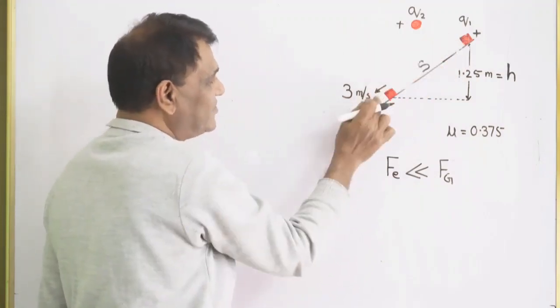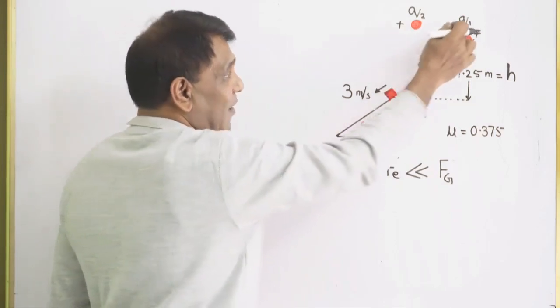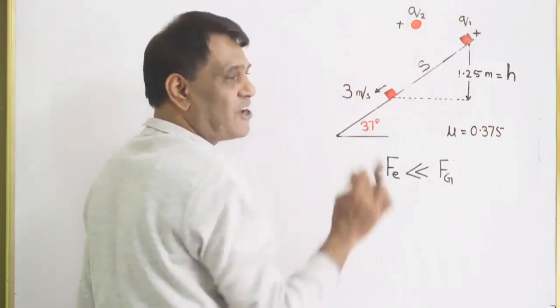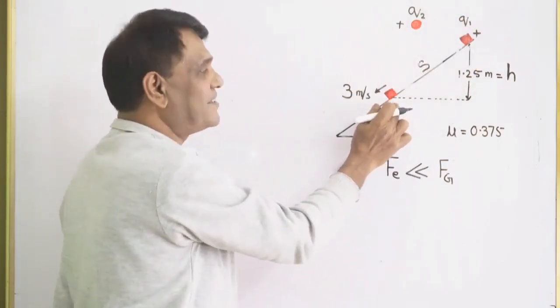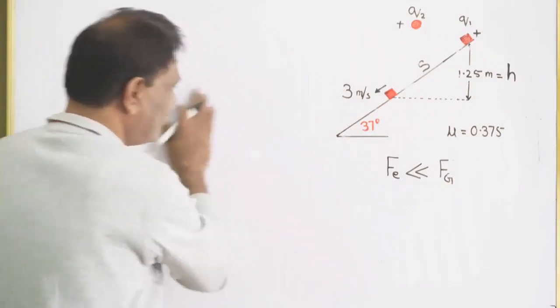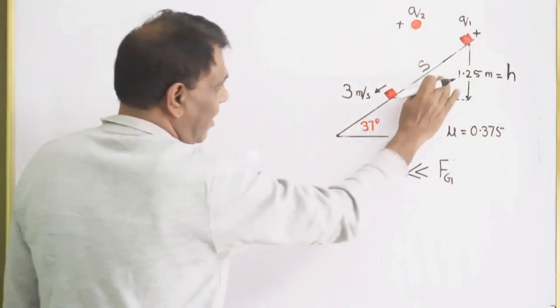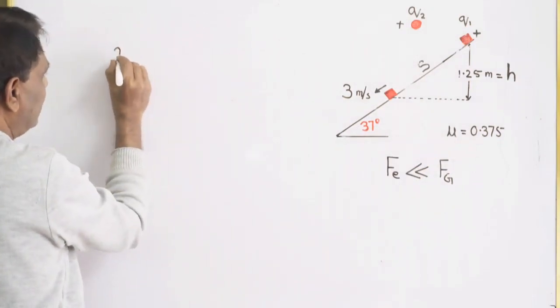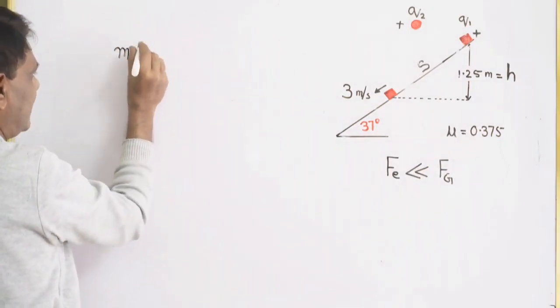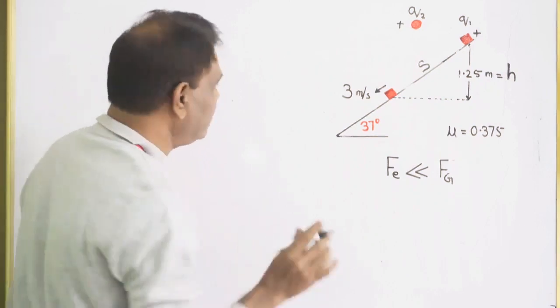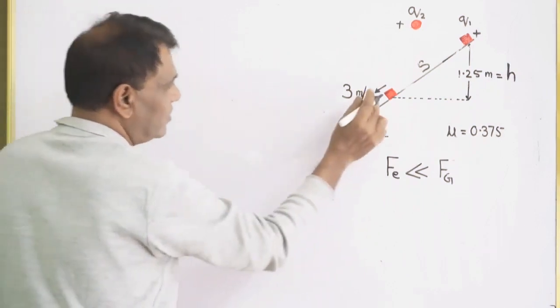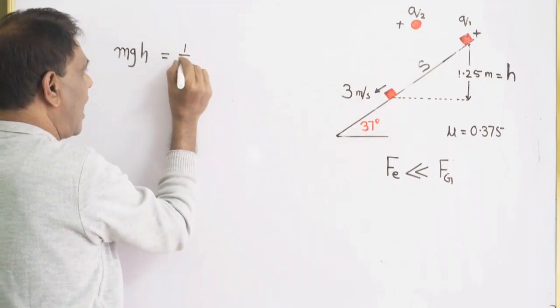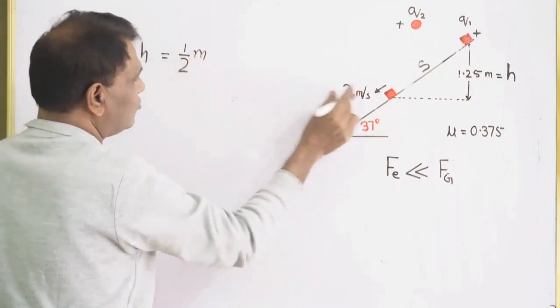In the first case, it is 3 meter per second. When it is converted into negative charge, what will be the velocity at this place? A smart problem. See how we are going to solve it. Now, drop in height, that is drop in potential energy, मैं लिख देता हूं mgh. Using conservation of energy, I can write down kinetic energy at this position is half m 3 square, लिखना था, लेकिन